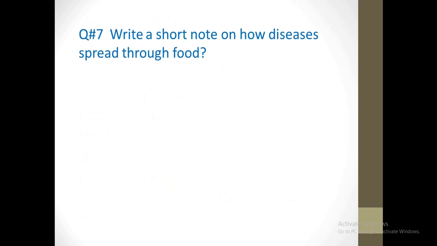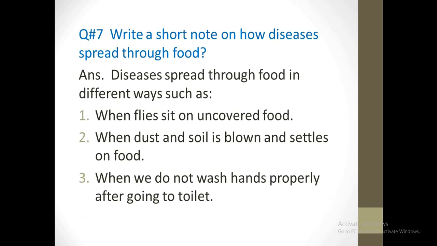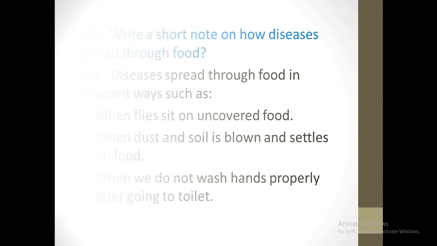Question number 7. Write a short note on how diseases spread through food. Answer, diseases spread through food in different ways, such as number 1, when flies sit on uncovered food. Number 2, when dust and soil is blown and settles on food. Number 3, when we do not wash hands properly after going to toilet.